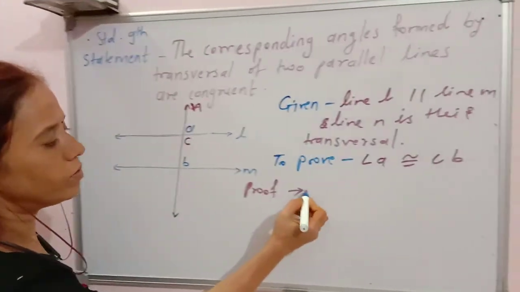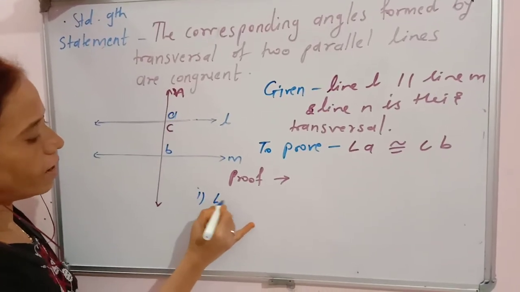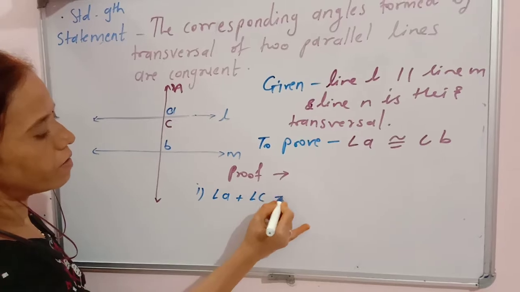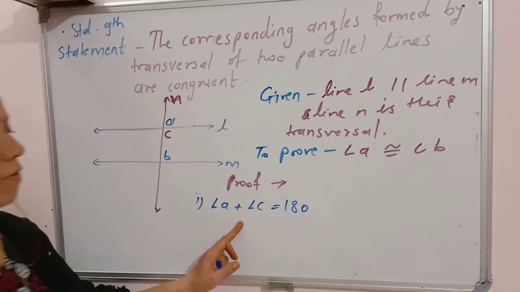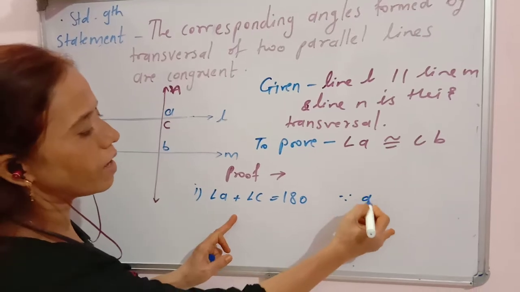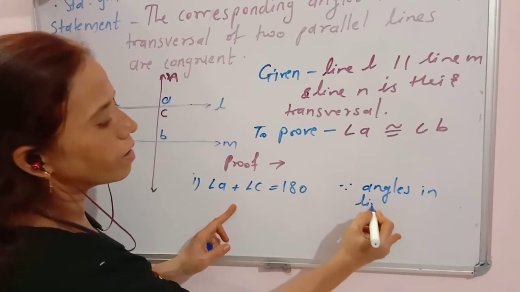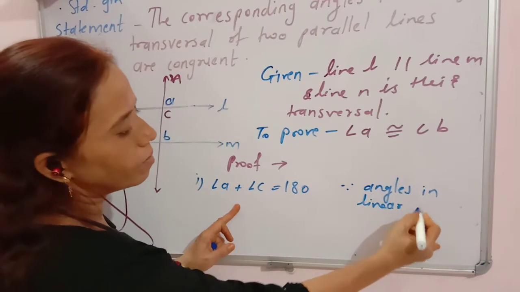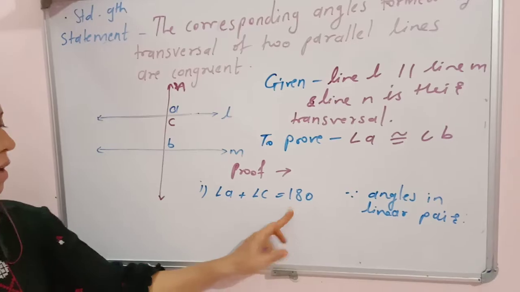So you write here first, angle A plus angle C equal to 180 degrees. What is the reason for this? Because they are angles in linear pair and therefore they are supplementary. That's why I wrote 180 degrees here.